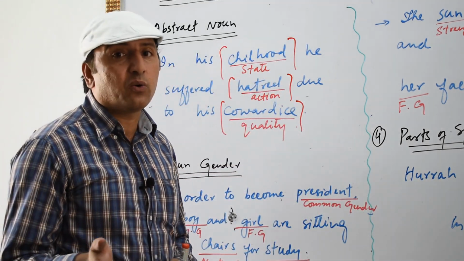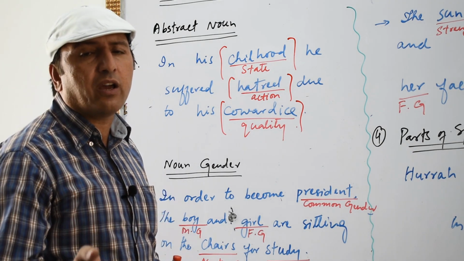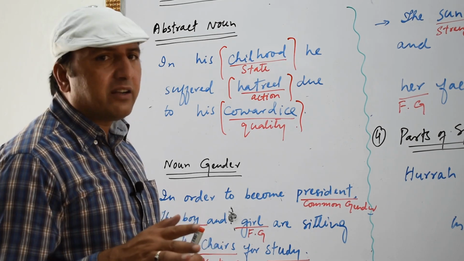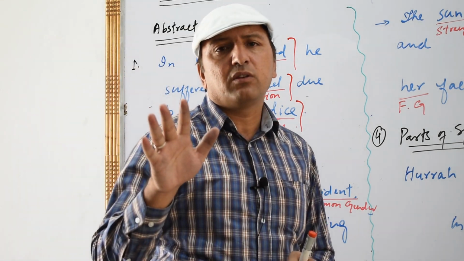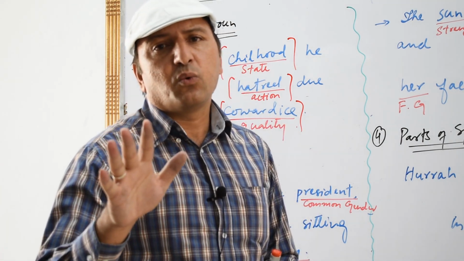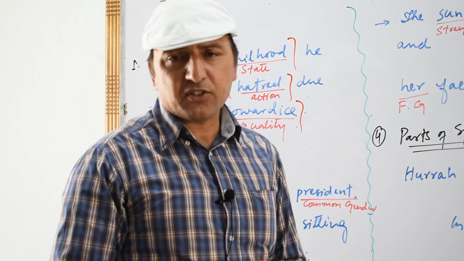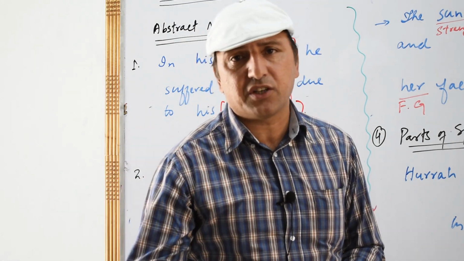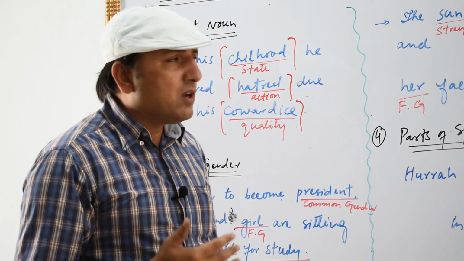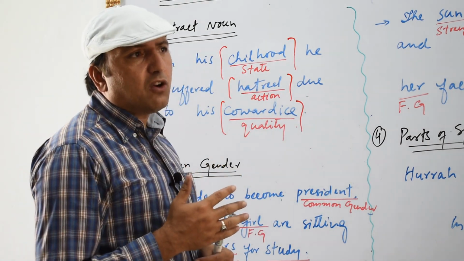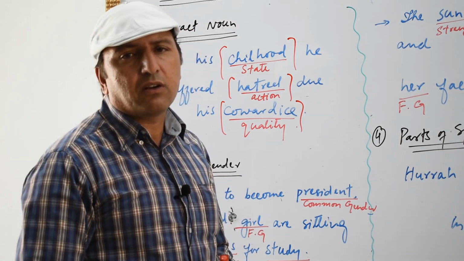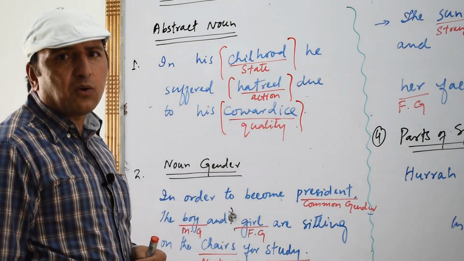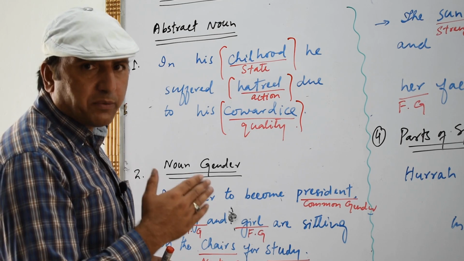It is not a concrete noun. Its opposite is concrete noun. Concrete noun has physical existence, physical shape, and can be felt by our five senses. Abstract noun refers to those nouns which cannot be perceived, which cannot be felt by our five senses. We cannot see it, we cannot touch it, we cannot smell it. So anything which cannot be felt by our five senses, we call it an abstract noun. I hope that you have understood. This one sentence covers your whole abstract noun.